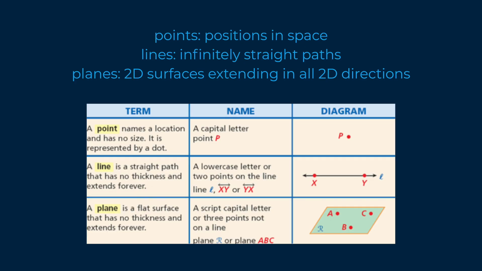So any 3 points not on the same line can make a plane, because you can form 3 lines, and those 3 lines also intersect to make a plane. And we call that plane R. So we have points A, B, and C, and we can label it plane R.